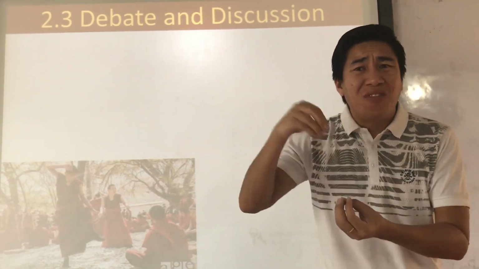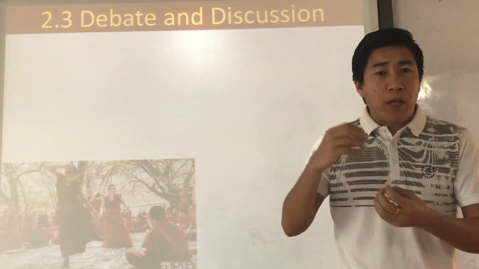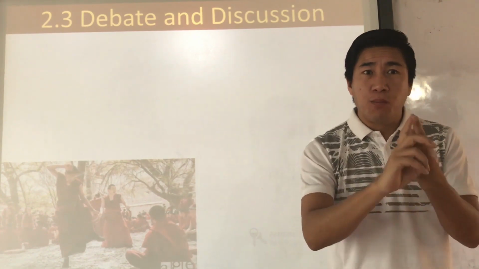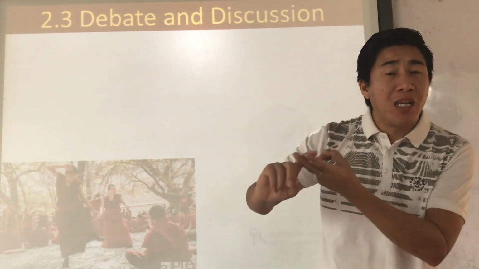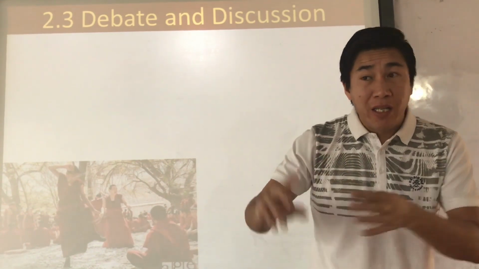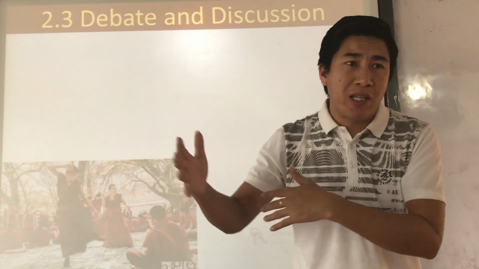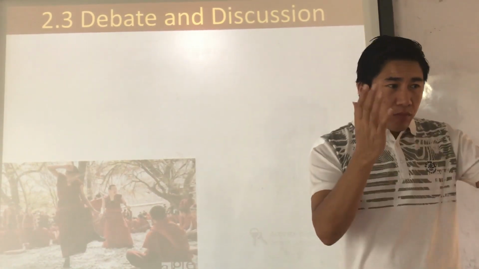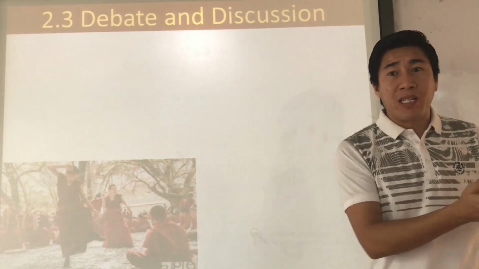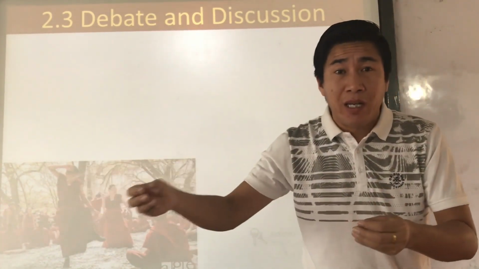religions contain different sects, different schools of thought. Just like in Buddhism, we have Mahayana, Hinayana and Vajrayana. In Islam, we have Sunni and Shia. In Jainism, we have Digambara and Shwetambara. And in Christianity, we have Protestant and Catholic. So within the same religion, there are different kinds of sects.